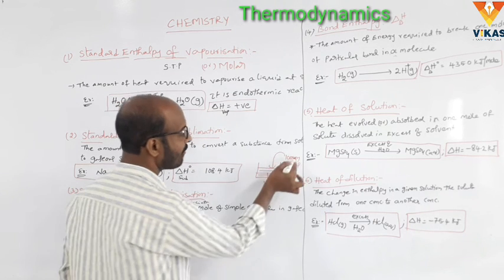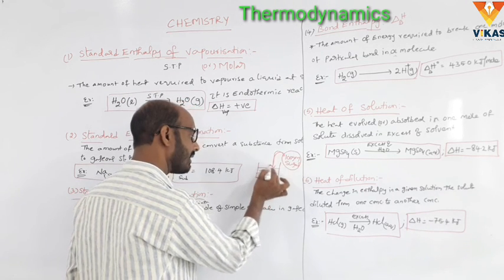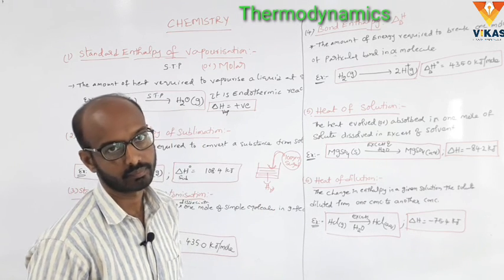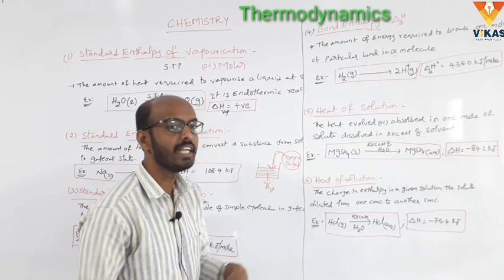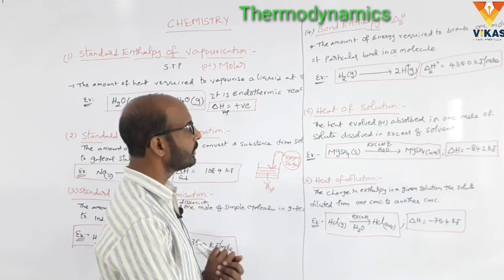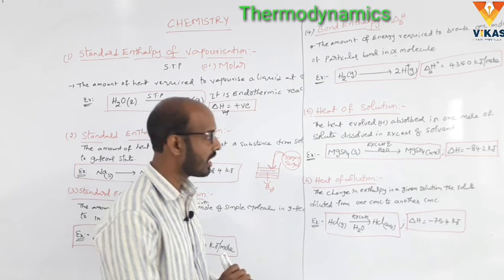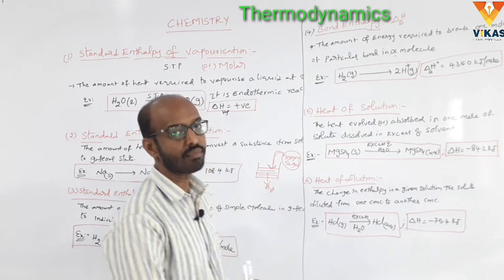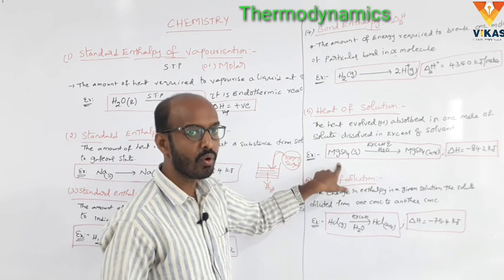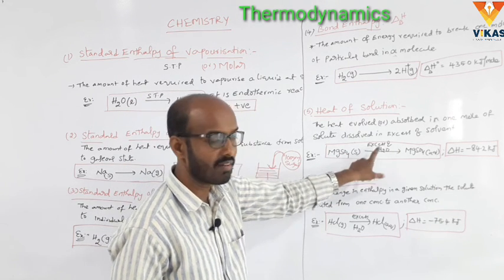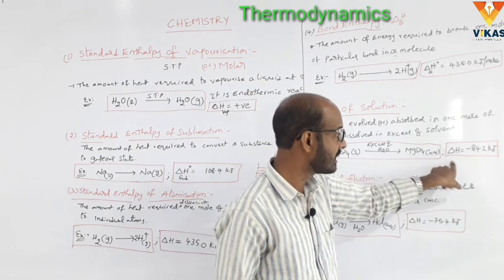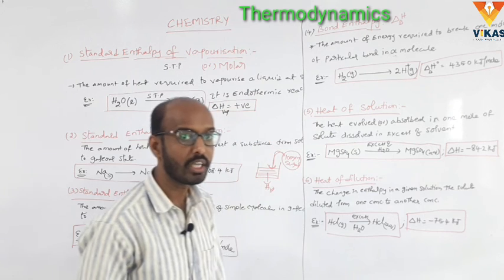Here the 100 gram of sugar completely dissolved in the water is called a solution. Here the heat of solution means the heat evolved or absorbed when 1 mole of solute is dissolved in excess of the solvent. Here we take MgSO4 solid dissolved in excess of water; it converts to MgSO4 aqueous. The enthalpy change, delta H, is equal to minus 84.2 kilojoules.